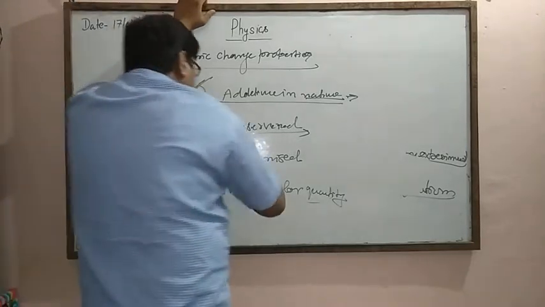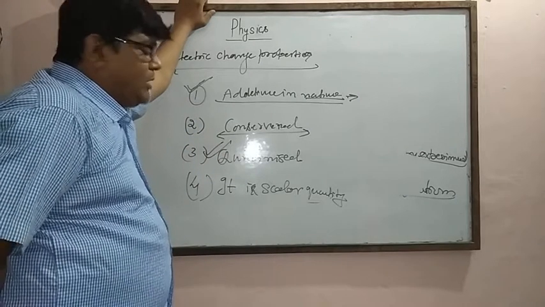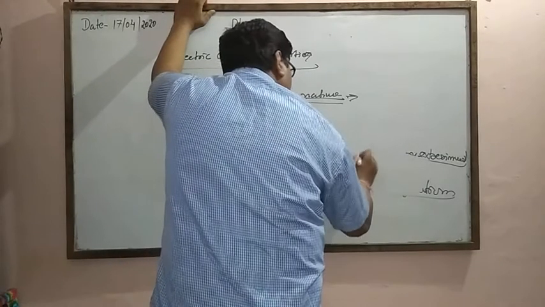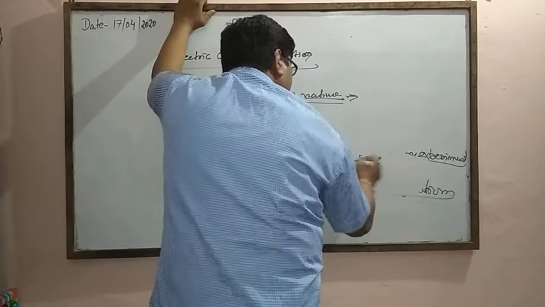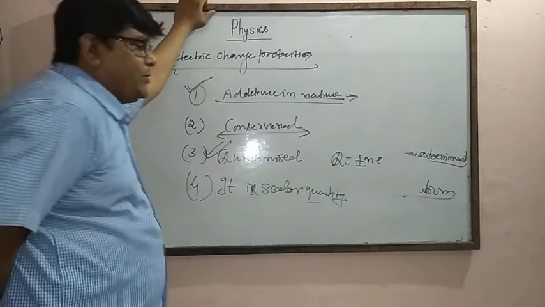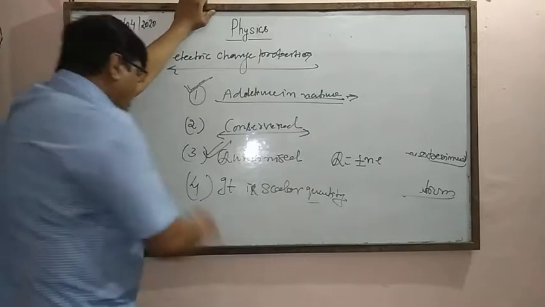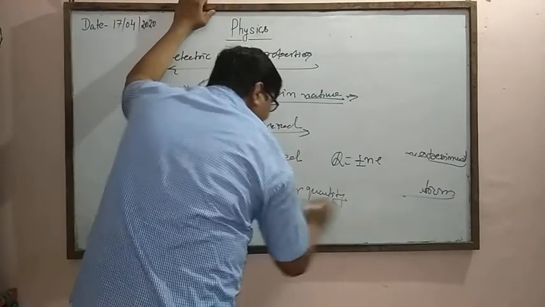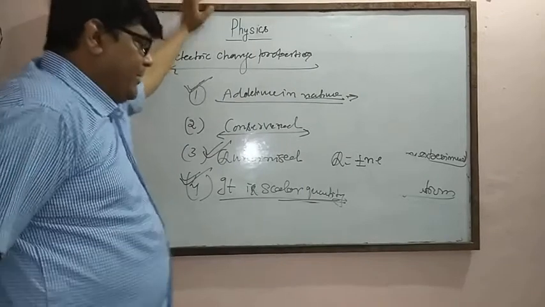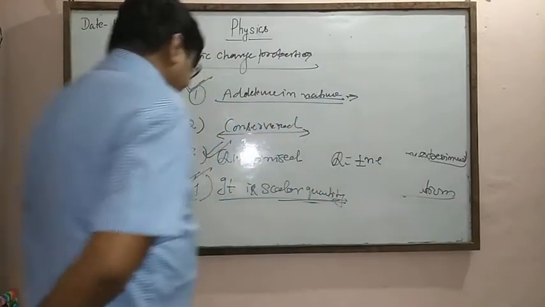Quantized means charge is an integral multiple of a small unit of charge. So the first formula in this chapter is Q equals plus or minus n e, where n is the number of electrons, e is the smallest unit of charge, and Q is the charge. And fourth is scalar quantity. Scalar quantities have only magnitude, not direction.